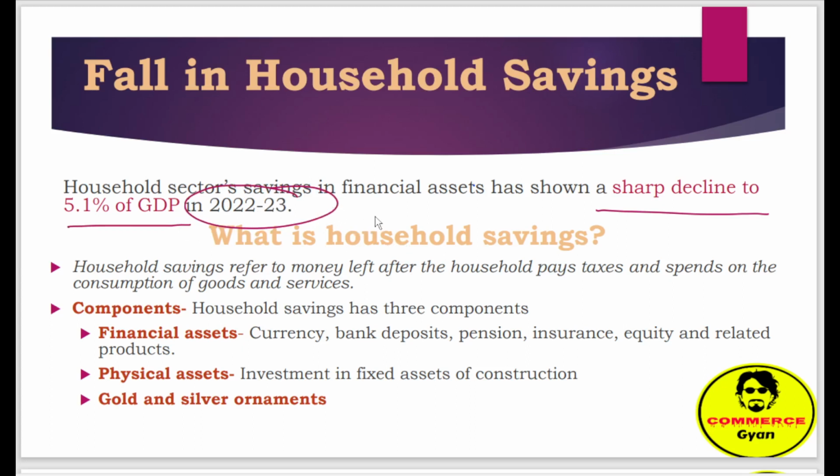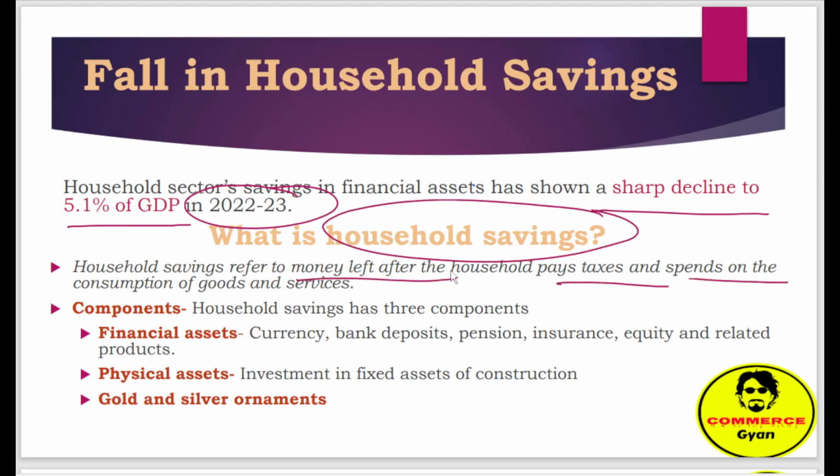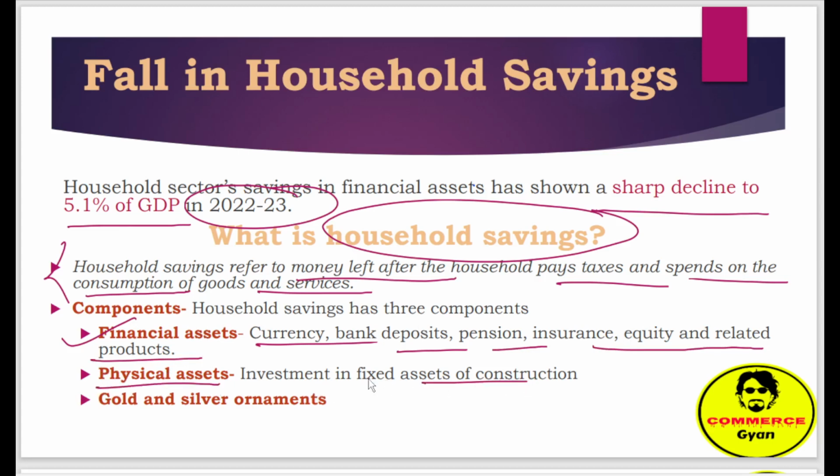Now let's discuss what household savings are. Household saving refers to the money left after the household pays taxes and spends on the consumption of goods and services, right? So this is the definition of household saving. Now there are three components of this. First one is financial assets, that means currency, bank deposits, pension, insurance, equity, and related products. Second one is physical assets, so investment in fixed assets and construction. And third one is gold and silver ornaments. So these are the three main components of household savings.